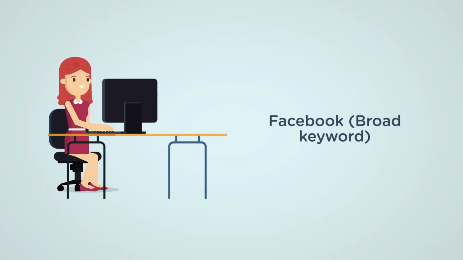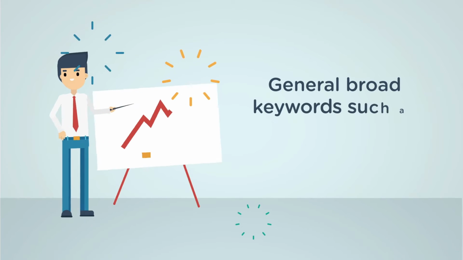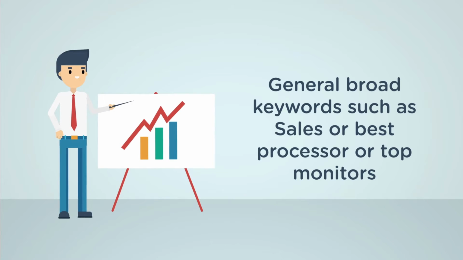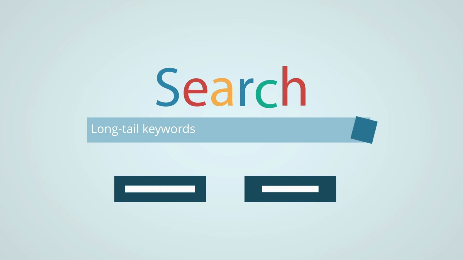So, they are navigating to facebook.com through the broad keyword Facebook. That's why these types of broad keywords have got the name navigational. Other than navigation, you have general broad keywords such as sales, best processor, or top monitors. These are some other broad keywords.